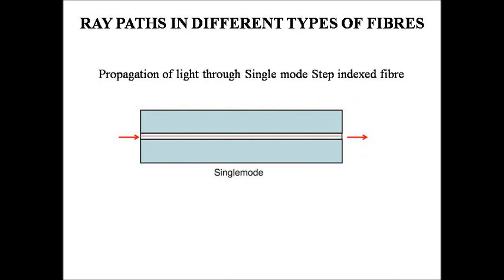The light travels in single mode step index fiber along a single path, that is along the axis. Obviously, it is the zero order mode that is supported by single mode step index fiber. It has a small numerical aperture.